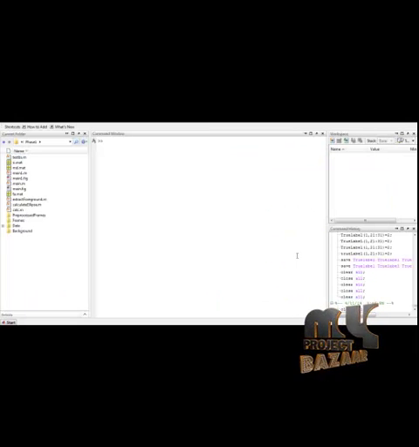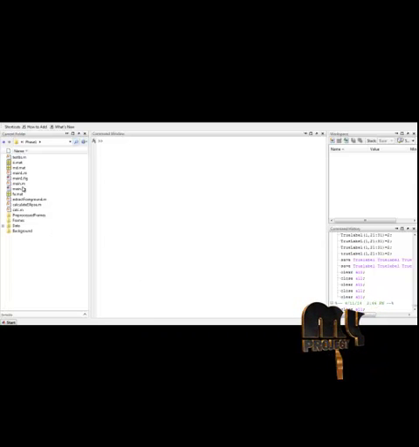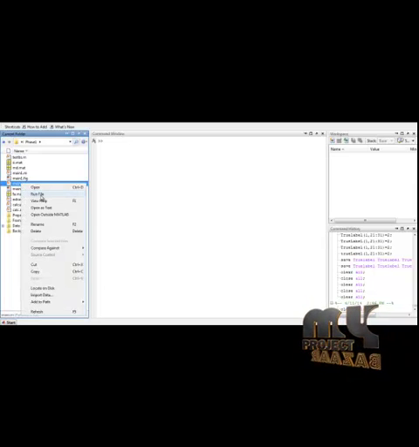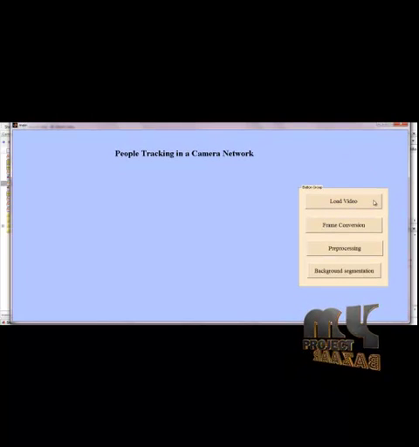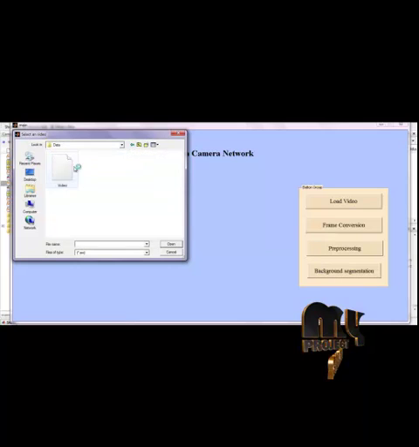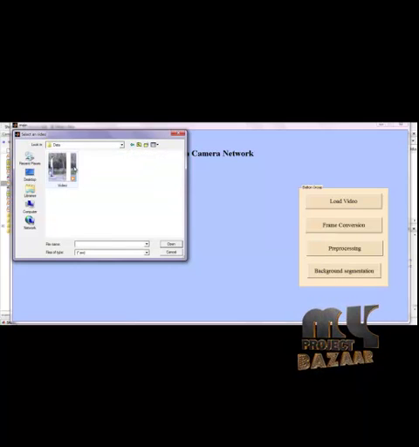Let me see the execution of the process real-time people tracking in a camera network. If you want to run the code, select the file main.m, which is located in the source code folder. Right click it and click on run file. You will get the GUI window which is required in order to run the code. First, select the video that is given in the data.